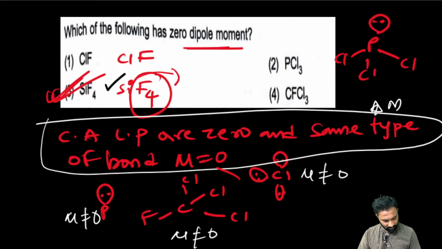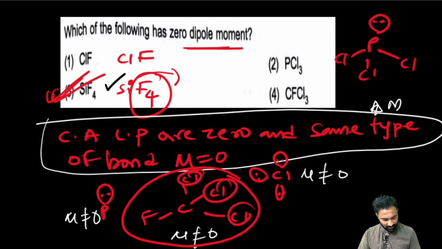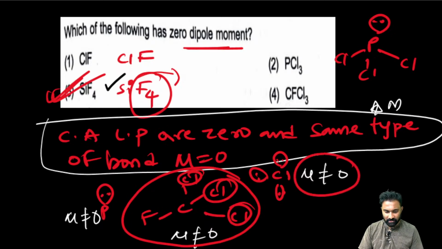In the next case, if the central atom has 0 lone pairs but there are different types of bonds, then also the dipole moment is not equal to 0. Now in ClF3, chlorine has 3 lone pairs of electrons. If the central atom has lone pairs of electrons, the dipole moment is not equal to 0.